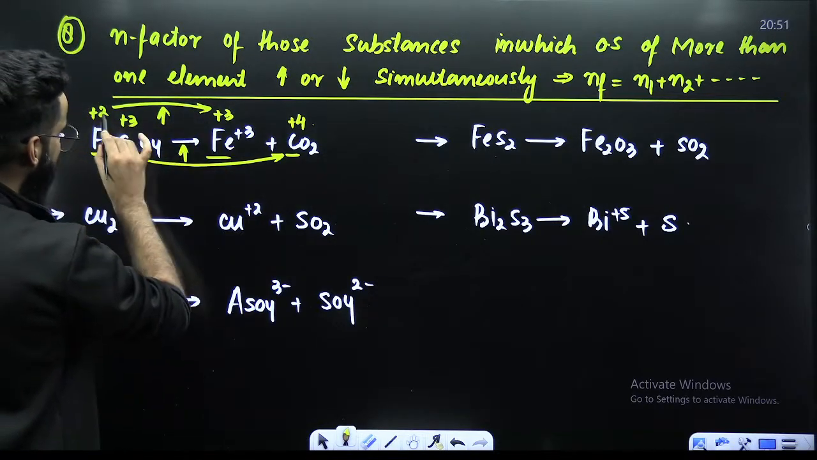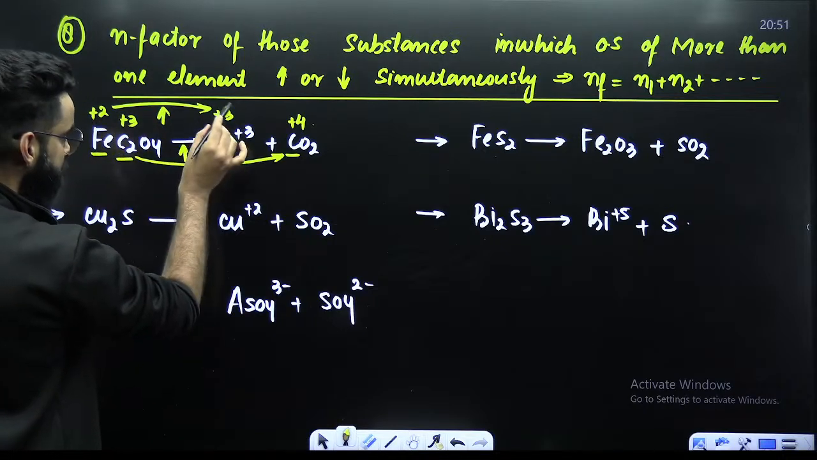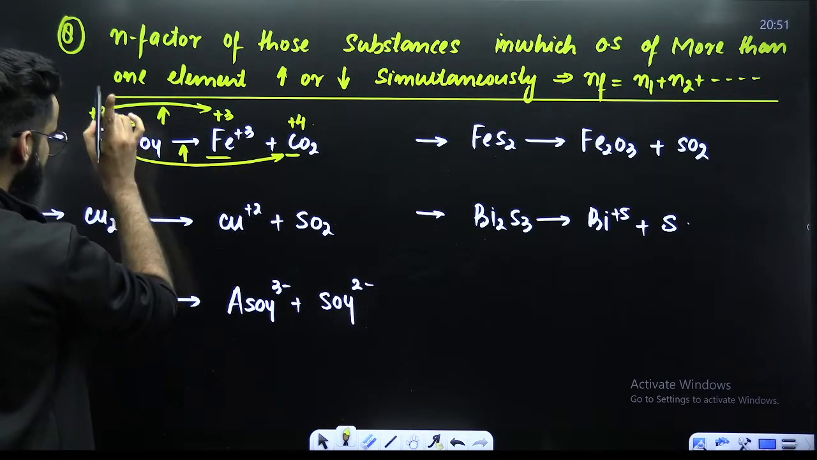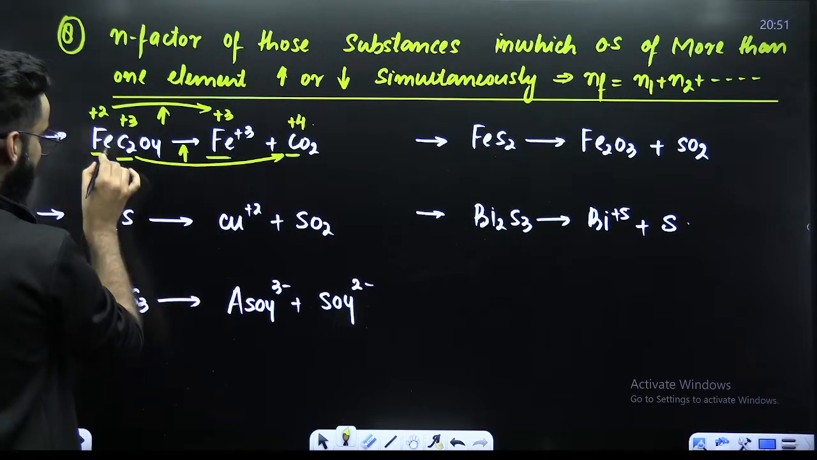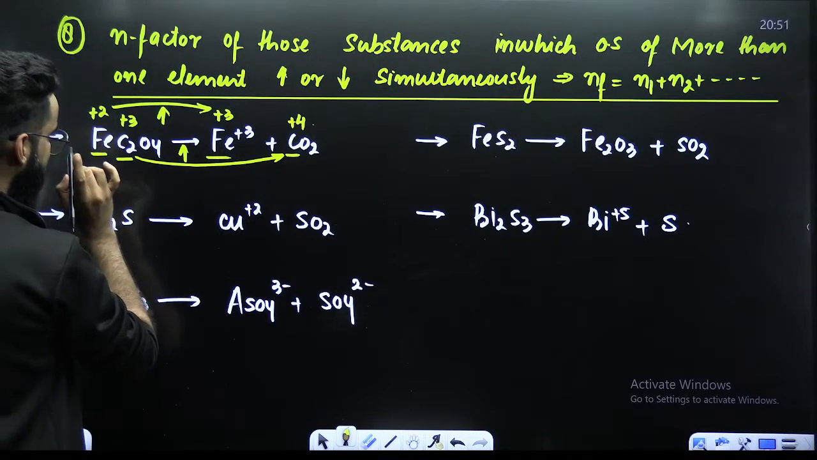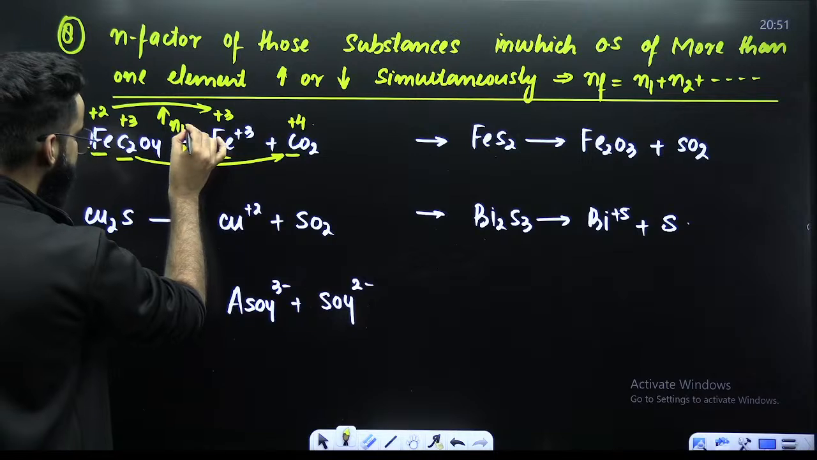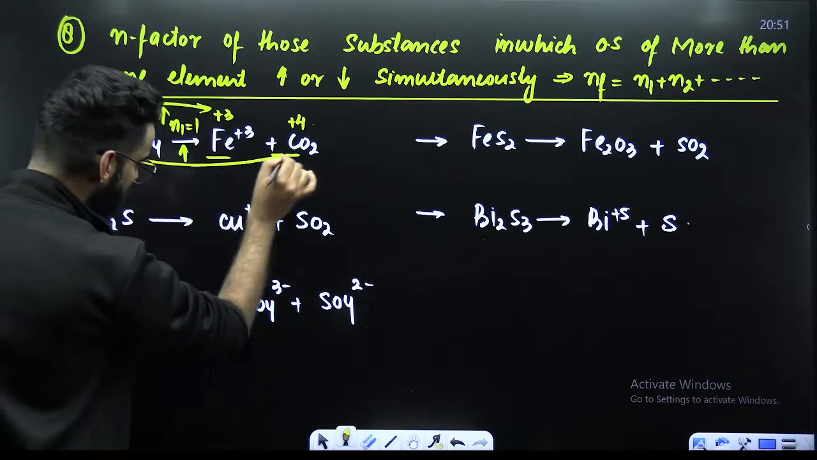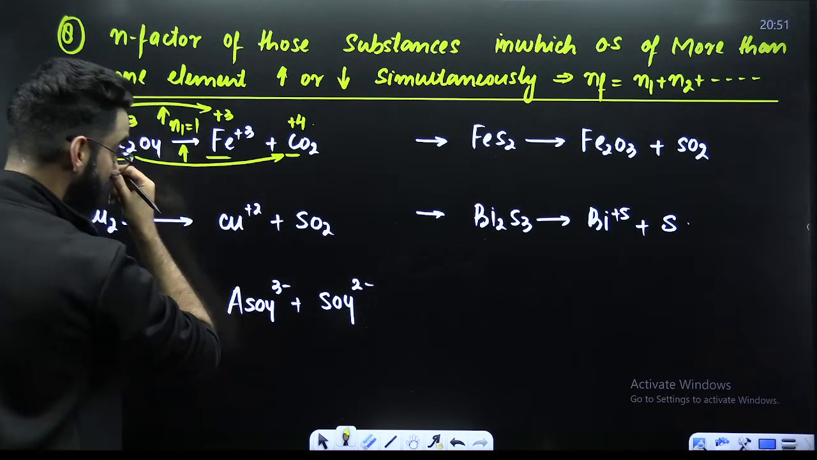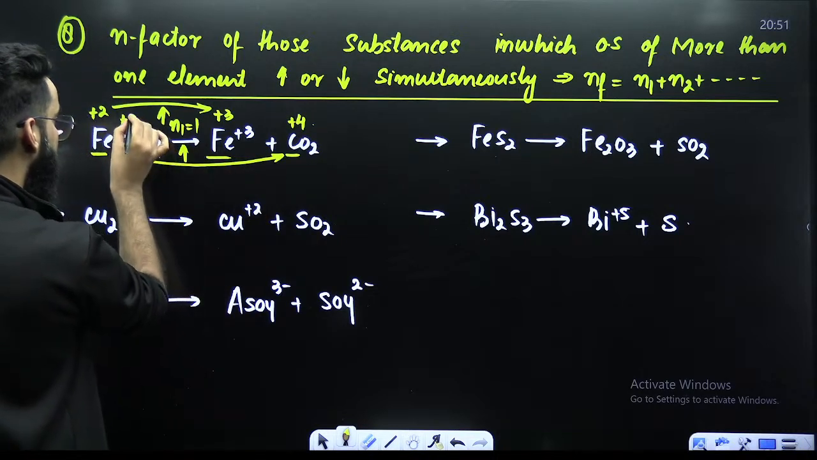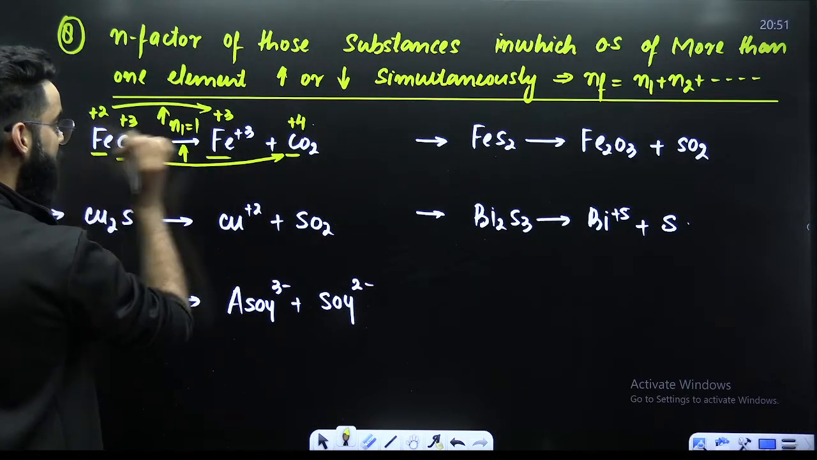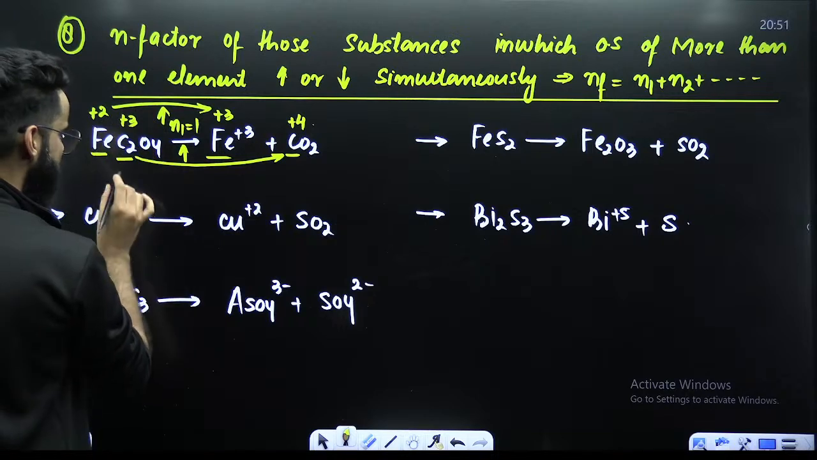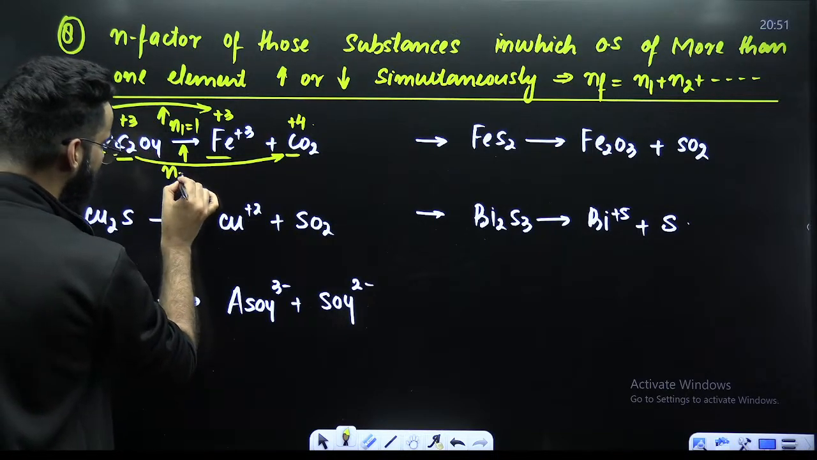Plus 2 to plus 3. What is the change? Final minus initial. The value is 1. 1 is the change for one atom, and over here I've got only one iron atom. So n1 value is 1. What about n2? Plus 3 to plus 4. What is the change? Final minus initial, that's 1. 1 is the change for one carbon. I have 2. So n2 value is equal to 2.